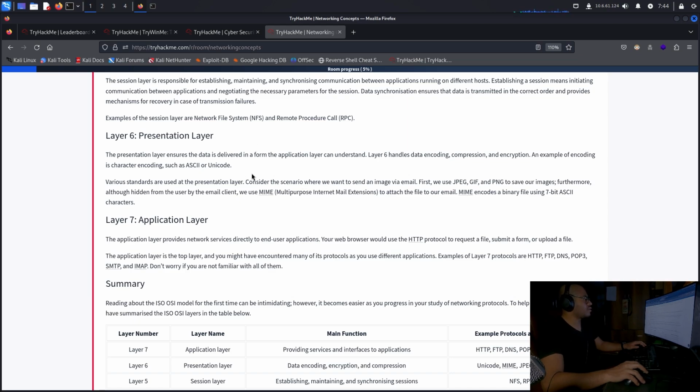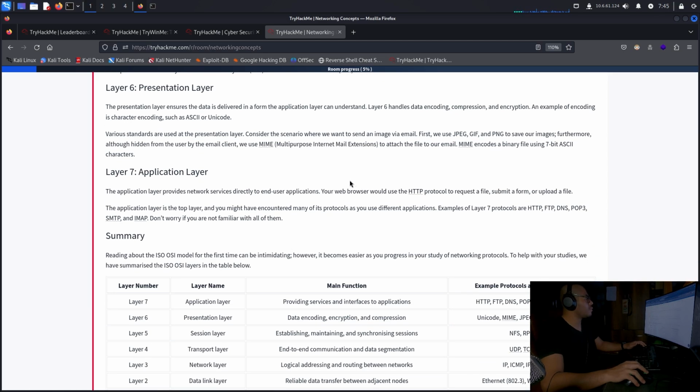Layer 6, the presentation layer. The presentation layer ensures that data is delivered in a form the application layer can understand. Layer 6 handles data encoding, compression, and encryption. An example of encoding is character encoding, such as ASCII or Unicode. Various standards are used at the presentation layer.